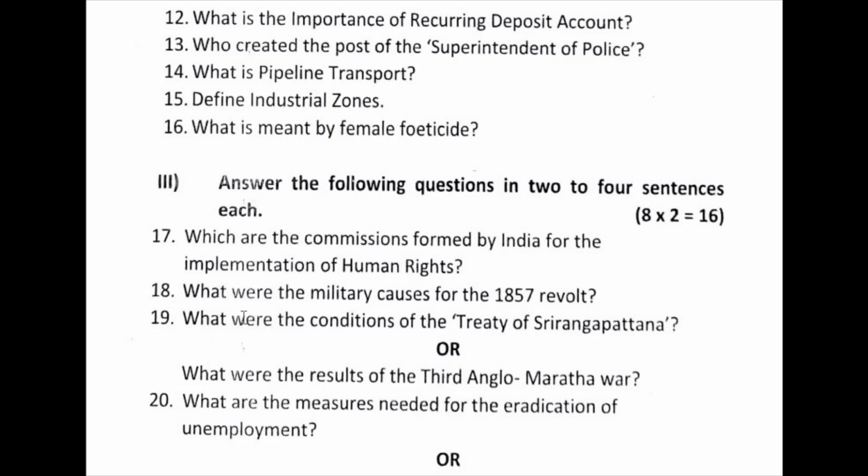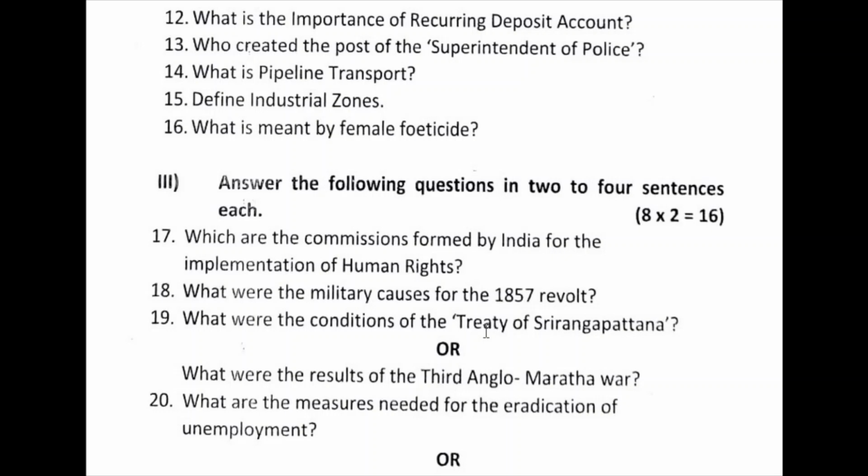Next, 19th question. What were the conditions of the Treaty of Srirangapatna? The same question can be asked another way: what is the impact or the effect of the Third Anglo-Mysore War? Same. The Srirangapatna Treaty was signed between the British and Tipu Sultan.